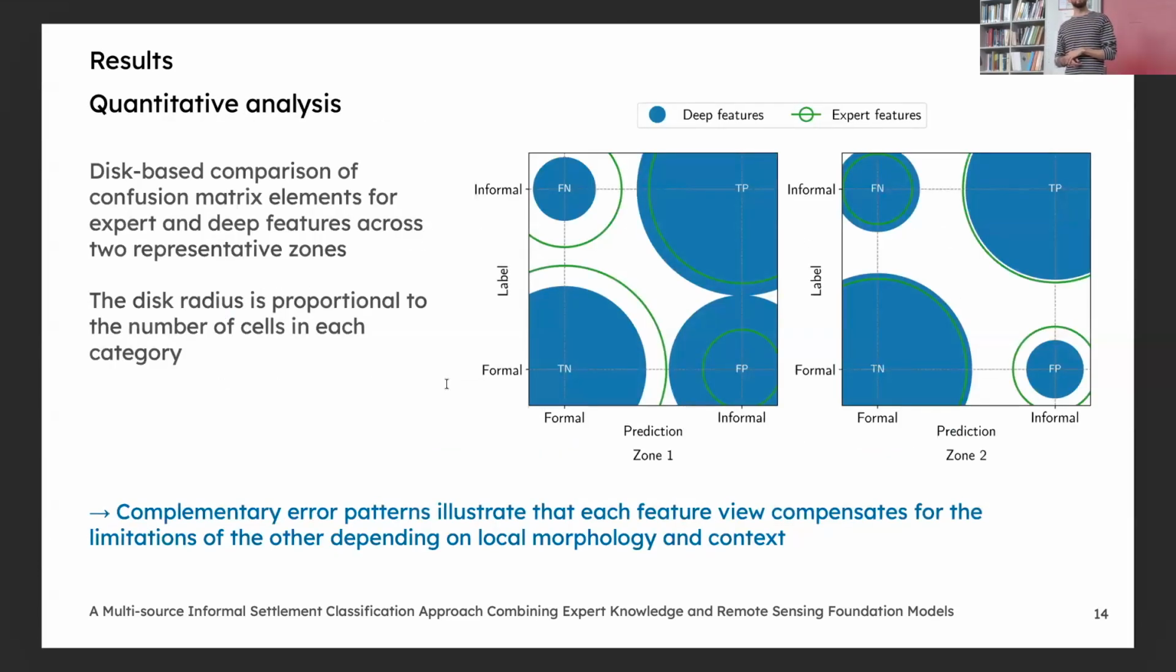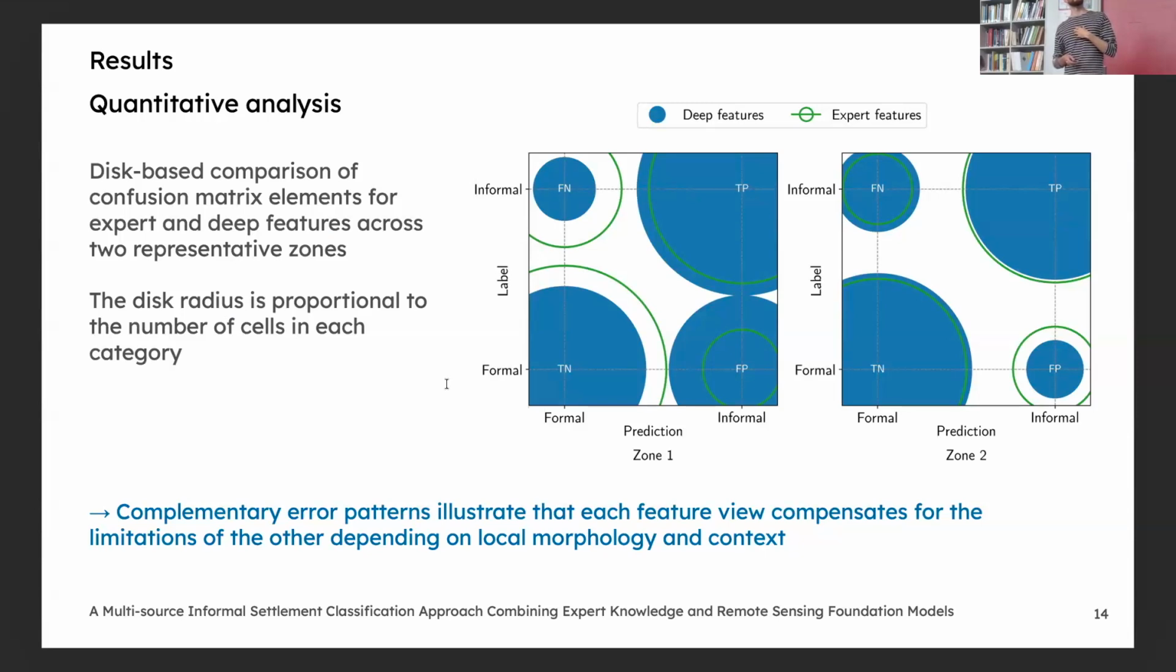This is a quantitative analysis of our results. So it's a visualization of confusion matrix elements. The radius of each disk is proportional to the number of cells in each category. So you can see, it's only for 2 of the 5 validation zones, but you can see, for example, for zone 1,